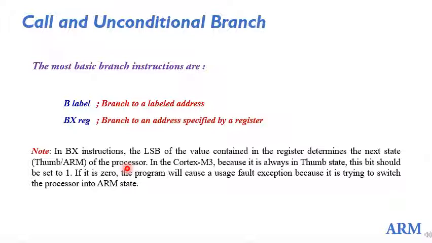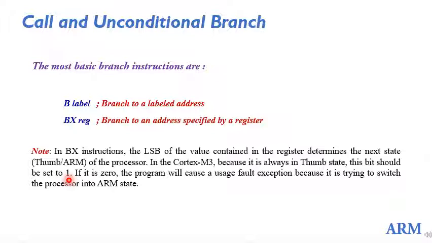So the least significant bit of the address contained in the register should always be 1. In traditional processors, if this bit was 0, it meant the ARM state, and if it was 1, the Thumb state. But now, since it is always in the Thumb state, there is no switching at all, hence this bit should always be 1 to indicate that the Cortex M3 is always in the Thumb state.